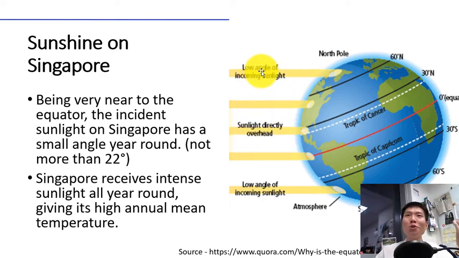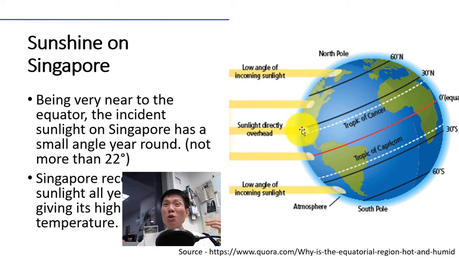And at the top here, when you have low angles of incoming sunlight, right, you see the patch is bigger, so it is spread over a larger area, so it's more diffuse, we can say. It's less hot in the north and south pole, that's why it's a bit cooler. Now because of this reason, we are so close to the equator, we have a high annual mean temperature. I don't think we ever go below 30 degrees Celsius, at least for my lifetime in Singapore.